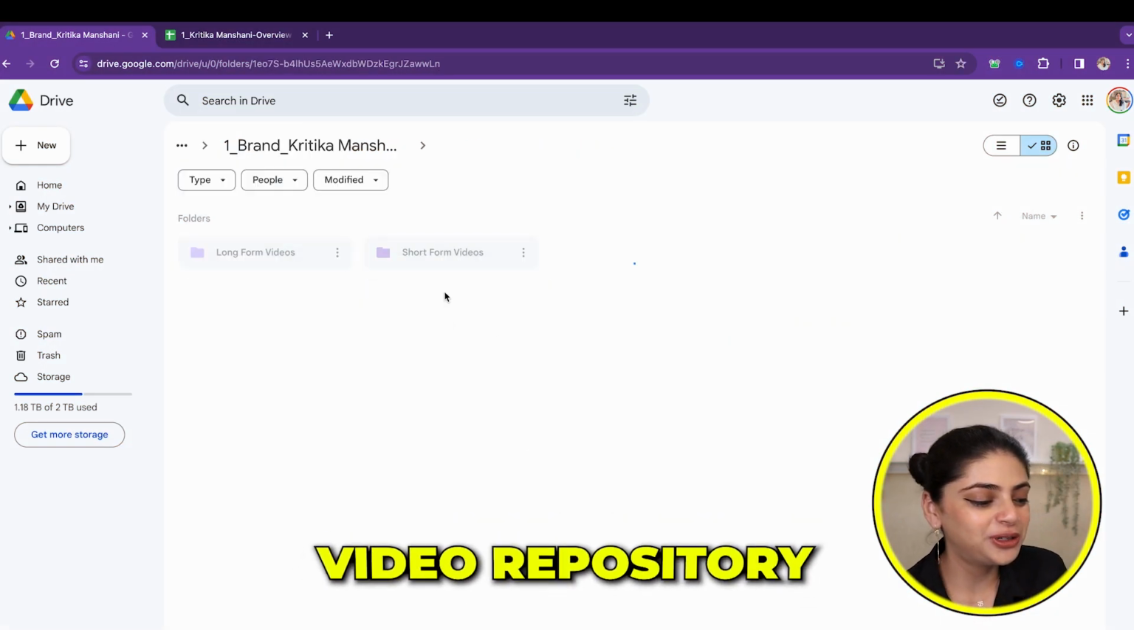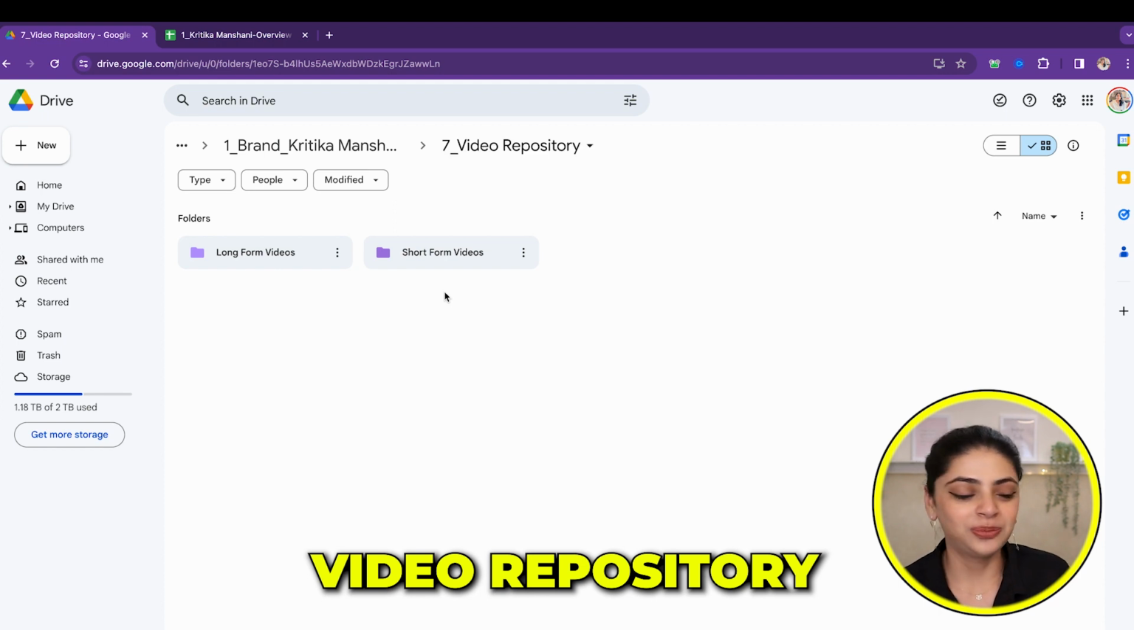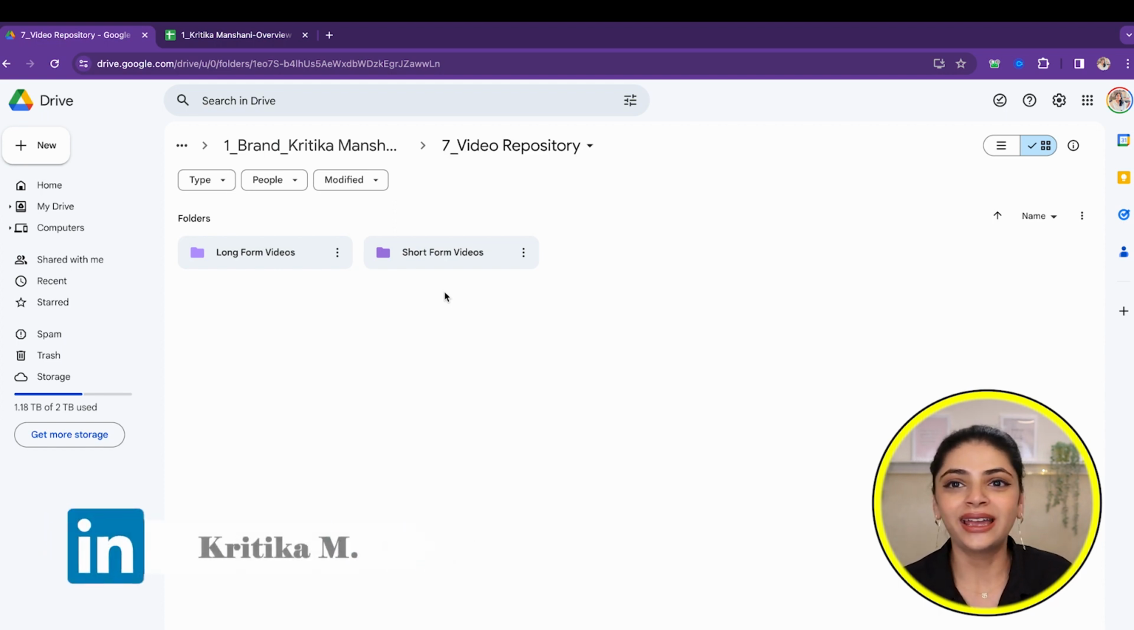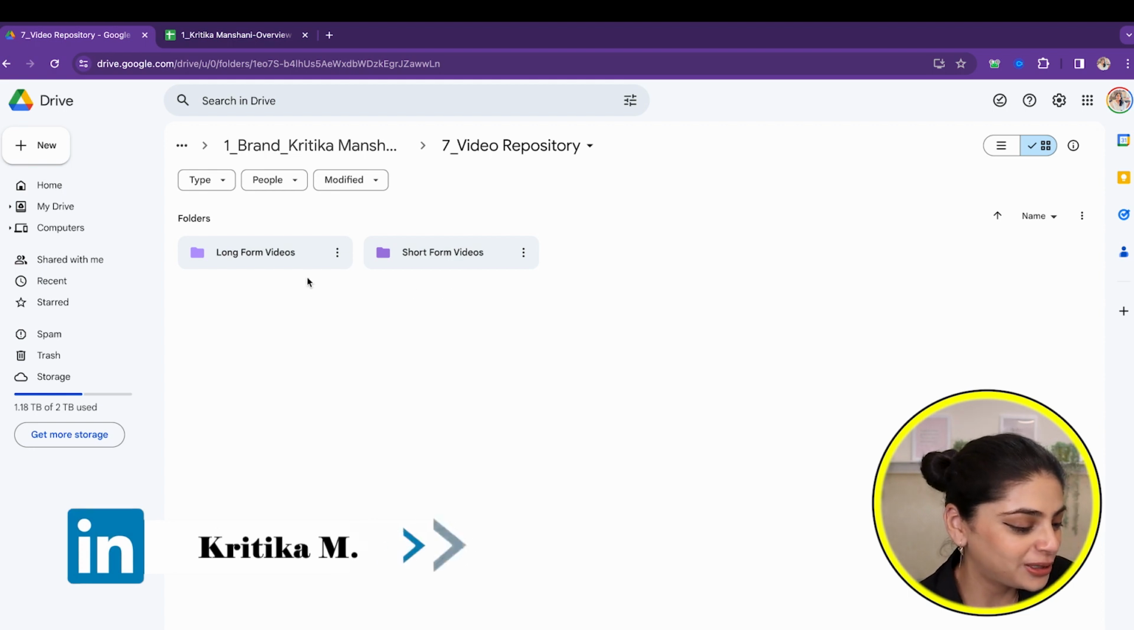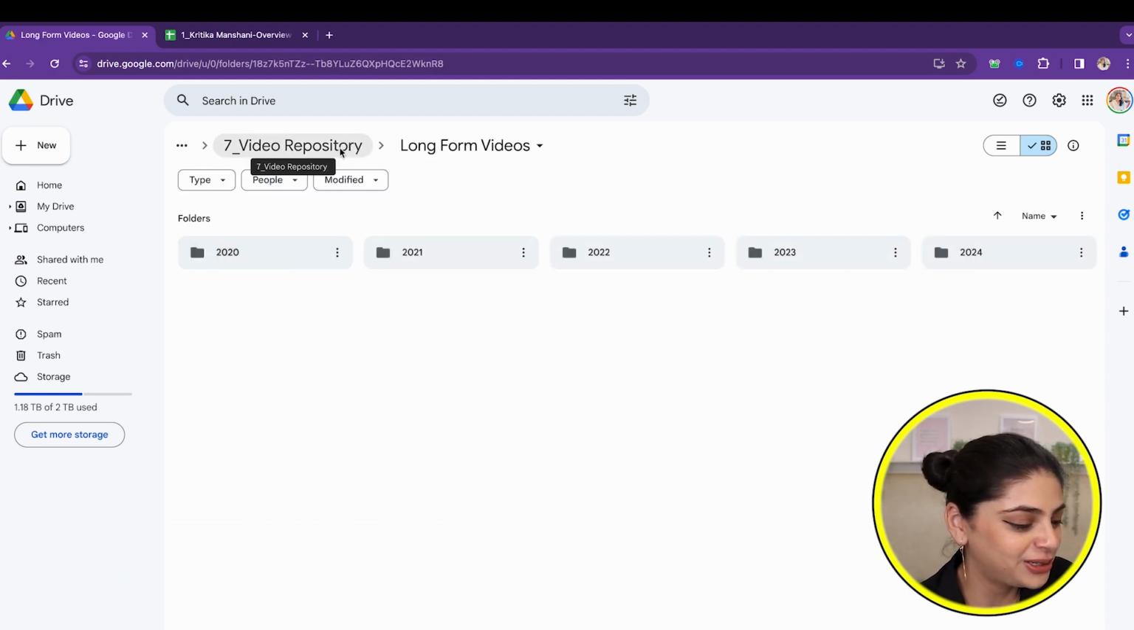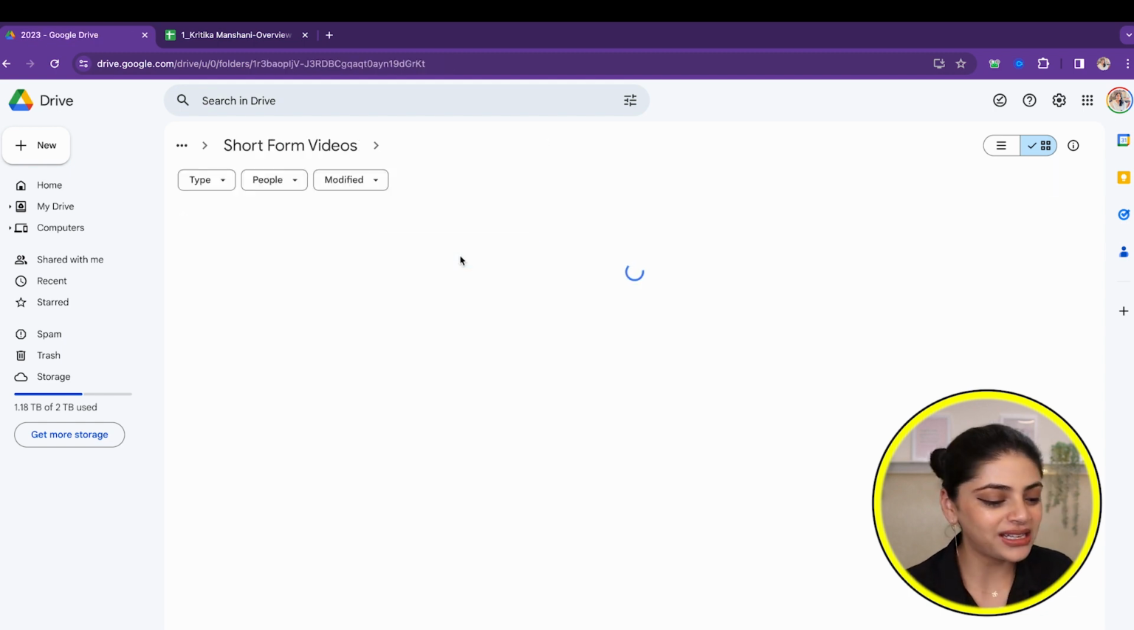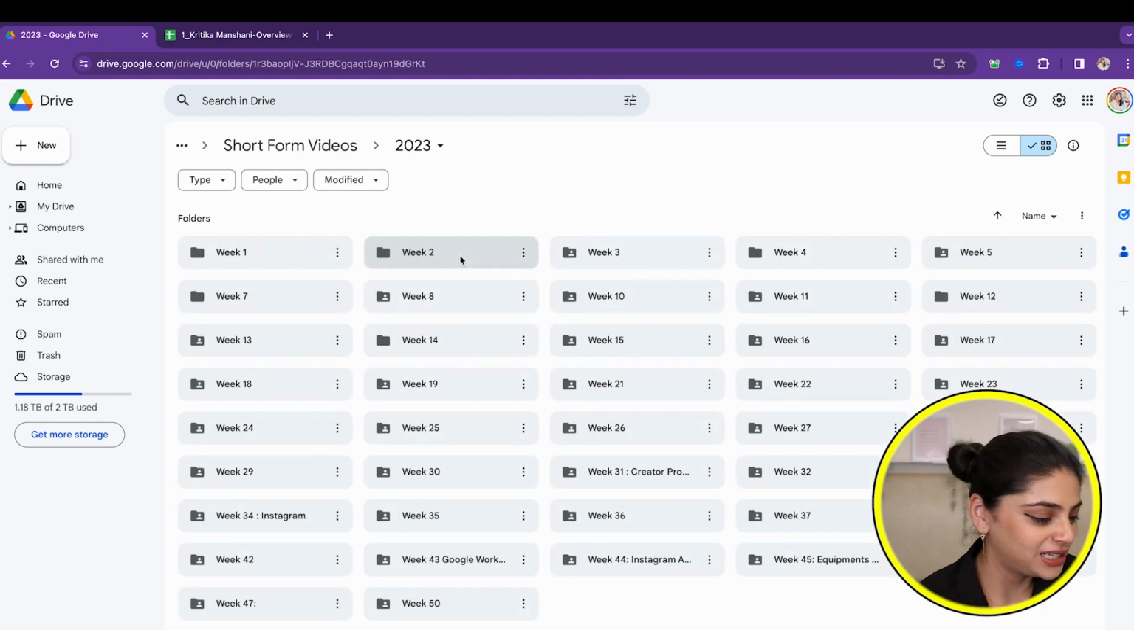Now let's see the video repository, because that's the most important part, and that is something that I take enough pride in creating. Okay, so you have seen the long format video. Let me actually take you to the short format video 2023. So this I've organized based on the week. As you can see, week 1 and week 50 over here.